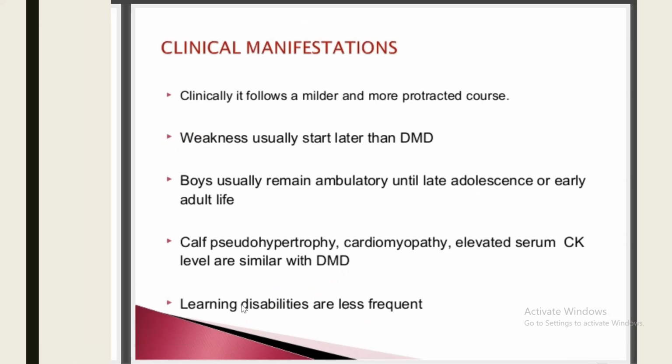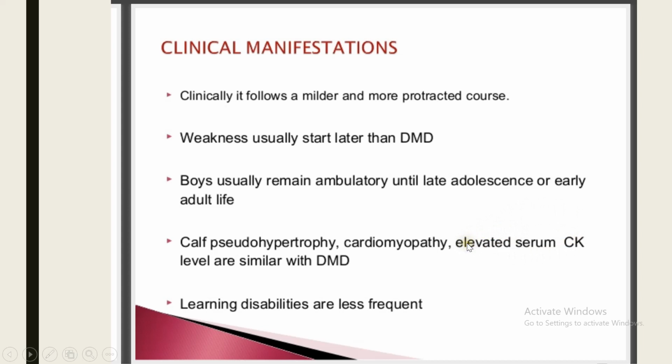What are the clinical manifestations of Duchenne muscular dystrophy? Because Duchenne muscular dystrophy is the most important muscular dystrophy, we will discuss it in some detail. Otherwise, you do not need to go into detail of other muscular dystrophies. Early manifestations include that the patient may be clumsy and may fall frequently. They may have difficulty in jumping or running, and you may see enlarged calf muscles in patients with Duchenne muscular dystrophy. Actually, it is fat and fibrosis. It is not active muscle tissue, and the patient may have early contractures.